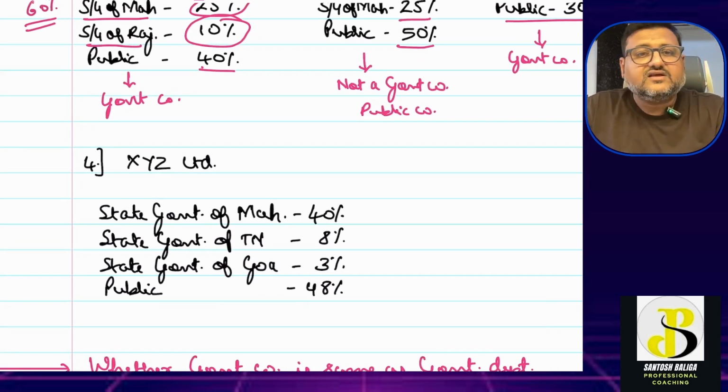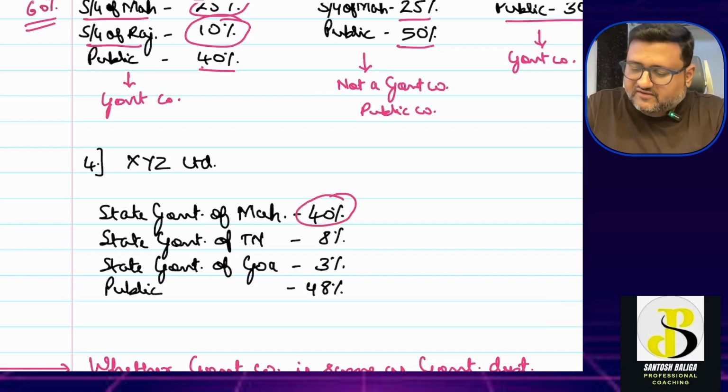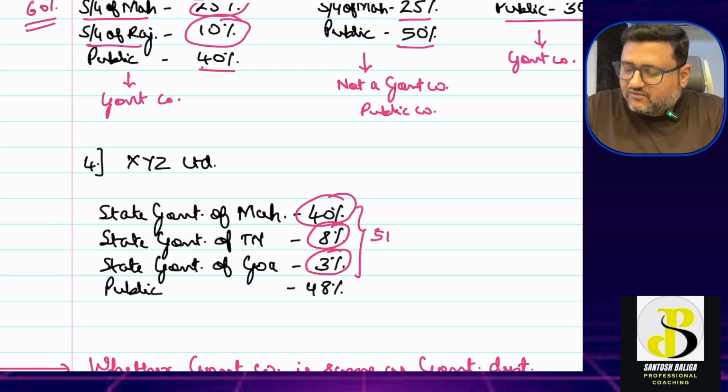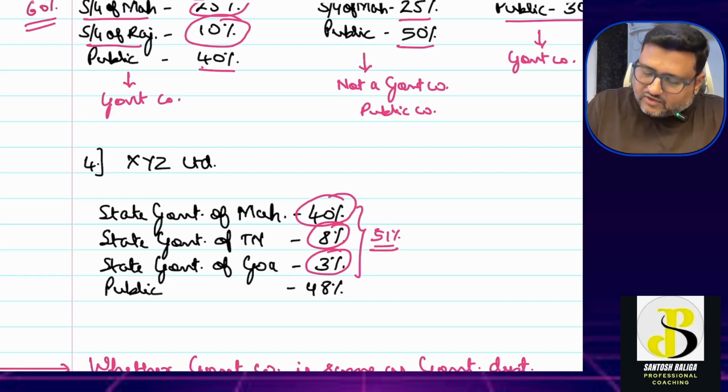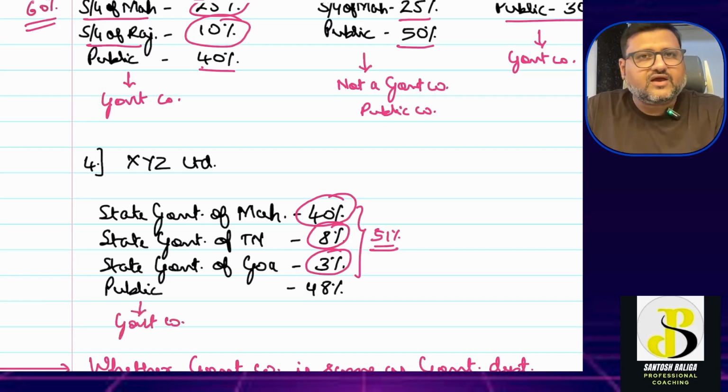Okay. Now we go to the next scenario, which is XYZ Limited. Again, in this, state government of Maharashtra is holding 40%. State government of Tamil Nadu is holding 8%, and state government of Goa is holding 3%, which means how much? This comes to 51%, and the definition says not less than 51. That means 51 is the minimum which is required, and 51 minimum is met over here. Hence this company will also become a government company.